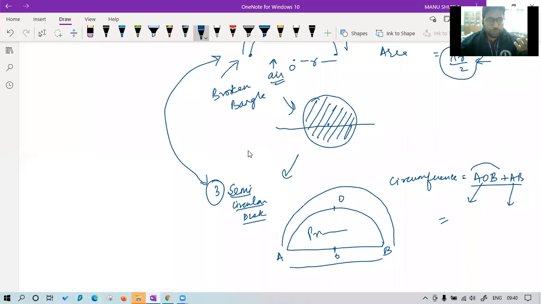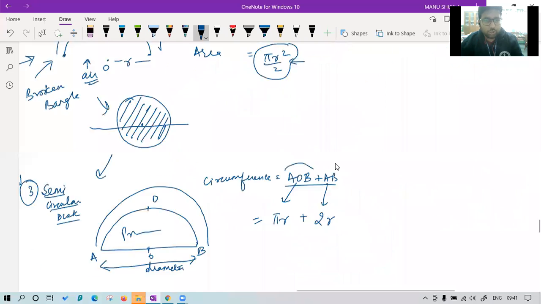This arc AOB we have seen is actually pi r, plus AB is actually what? Everyone, AB is actually what? Sarvagya, very good. AB is actually your diameter. So pi r plus 2r is the circumference of a semicircular disc.